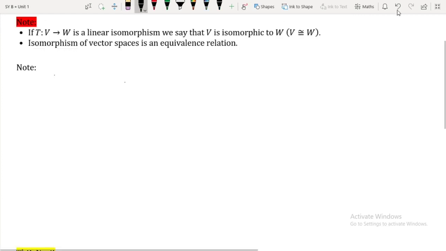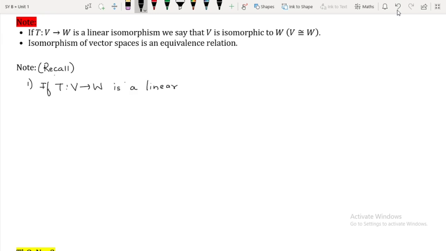Hello dear students. Let us recall a few things that we have already discussed before. Recall, if T from V to W is a linear map, then T is one-one if and only if kernel of T is equal to singleton 0.